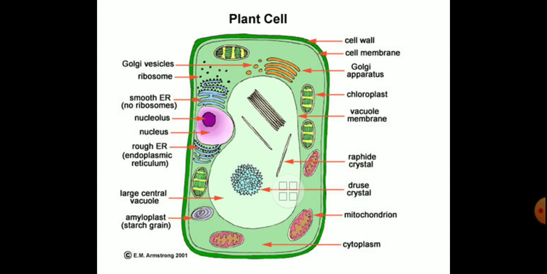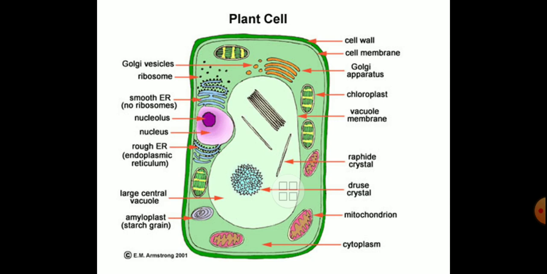Ribosomes are absent on that one. Now ribosome bodies we can see here. In case of rough endoplasmic reticulum, ribosome bodies are deposited on the endoplasmic reticulum. That's why endoplasmic reticulum becomes a rough one. So that is known as a rough endoplasmic reticulum. Then Golgi vesicles are there, ribosomes are there. So such a type of structure we have seen here in case of a plant cell.